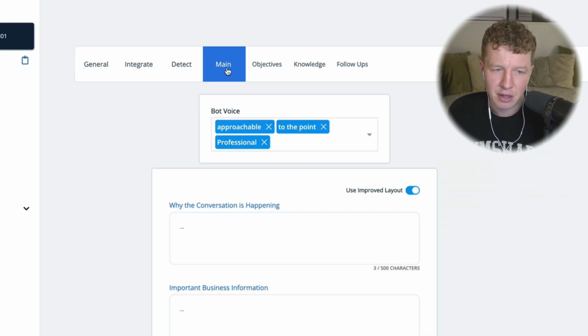So let's go ahead to the main section, and this is the first place that you're going to want to start with. Now, bearing in mind, this is AI, this isn't an automation that we're building in GoHighLevel, so we don't have to give it crystal clear instructions, right? We want to give it as much information as is required, and then allow our bot to pick up and learn how to navigate the conversation itself.